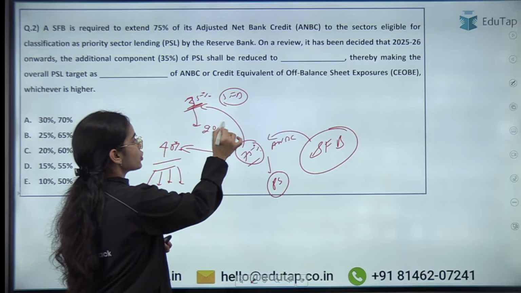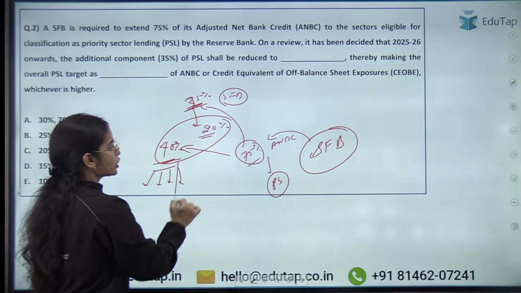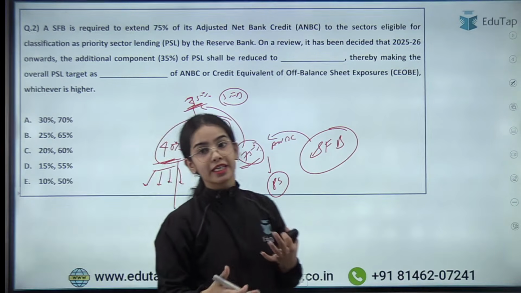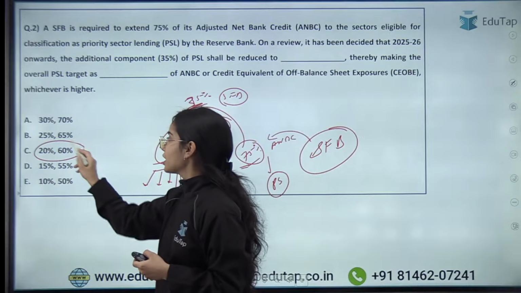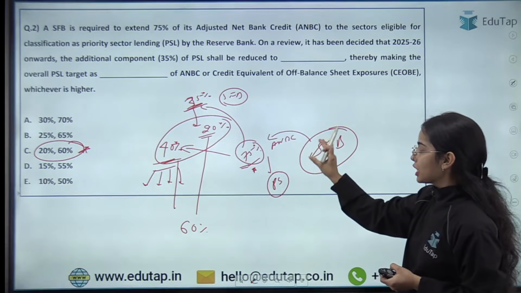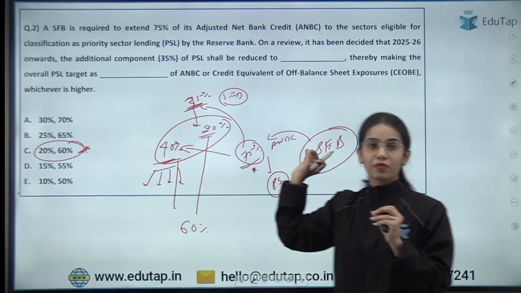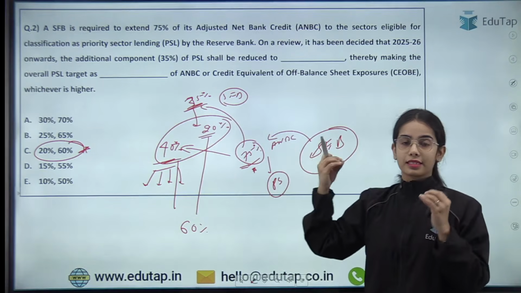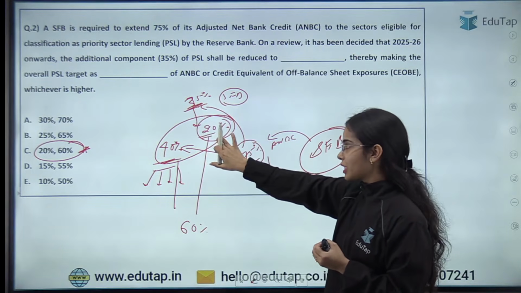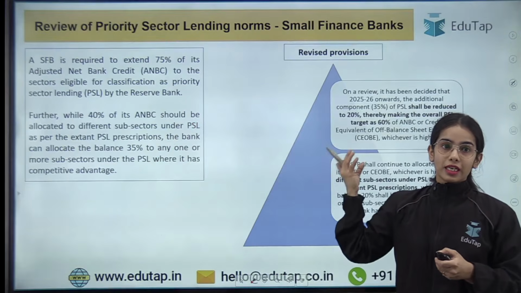First of all, it has been reduced to 20%. So now 40% plus 20%, that is the total target, has been reduced from 75% to 60%. This is the basic idea. So yes, the right answer here is 20% and 60%. Basically, the small finance bank was required to provide 75% of ANBC to the priority sectors, in which 35% was voluntary allocation by the small finance bank to the different priority sectors. Now this voluntary allocation is going to decrease from 35% to 20%, and that's why the total allocation is going to decrease to 60%. So here the right answer is C.